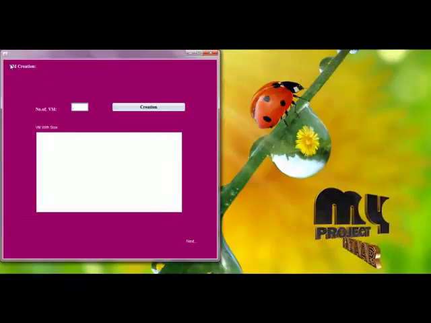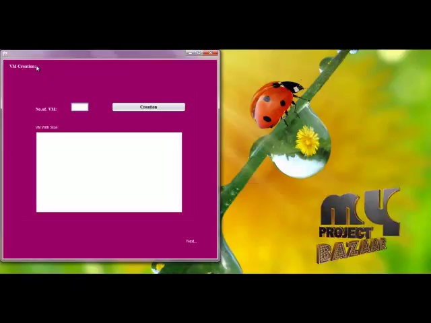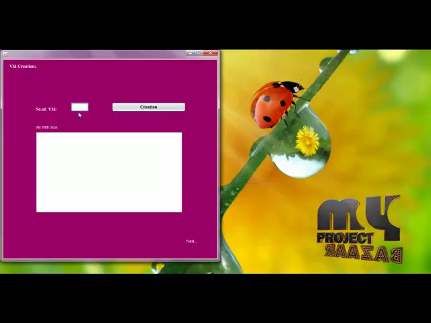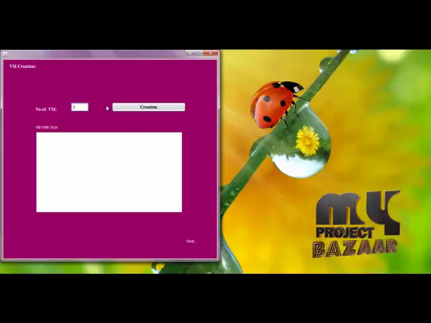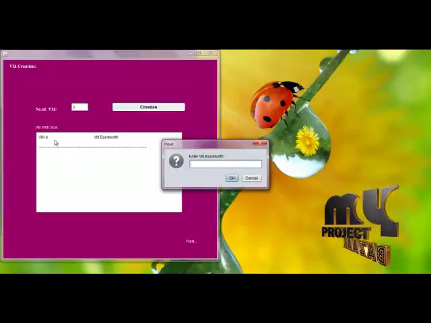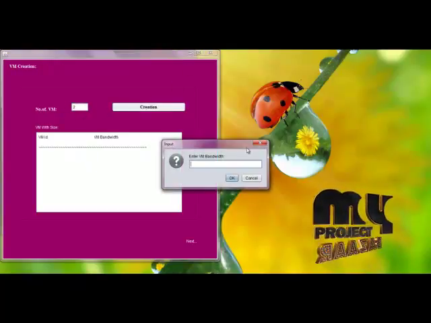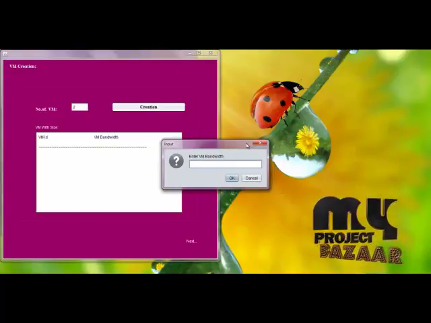Here this is for virtual machine creation. Here we have to enter the size of the virtual machine. Here we are creating two different virtual machines. First entering the bandwidth.